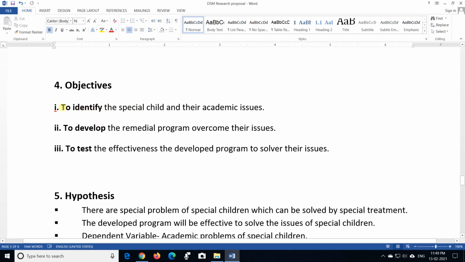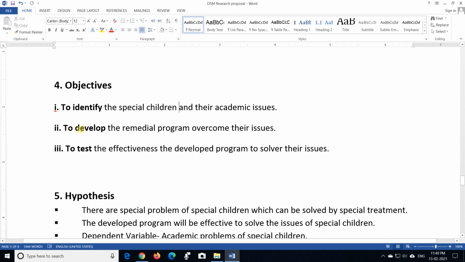So first objective is to identify the special child and their academic issues. So first is about whatever problem you want to find out or identify, you need to find out the current status. That's why it's to identify. So first try to find out, first objective should be related to find out the status of the issue.